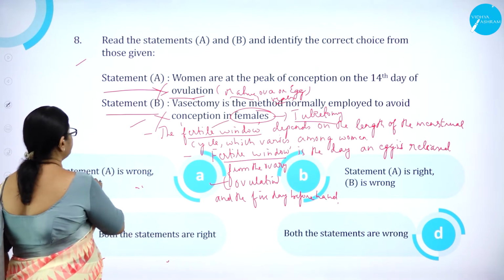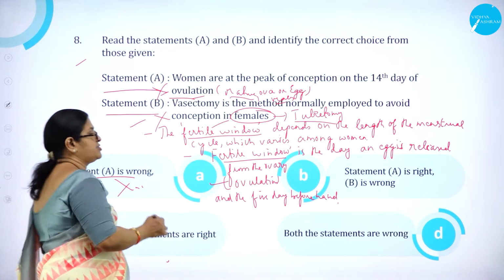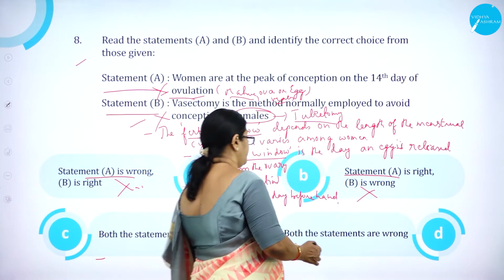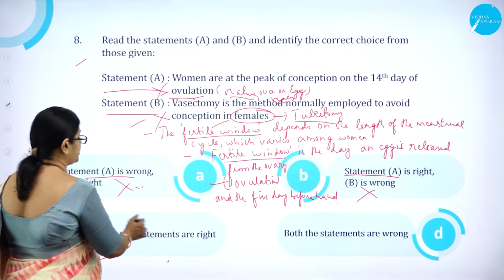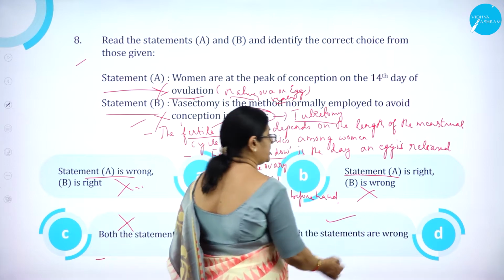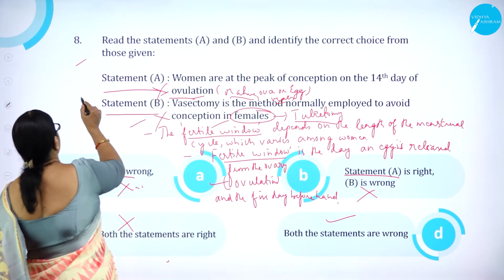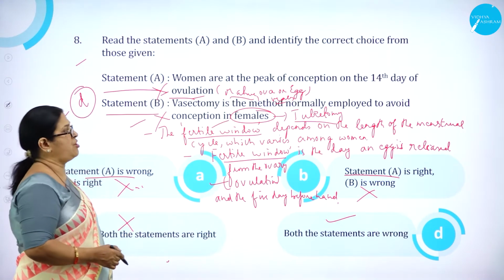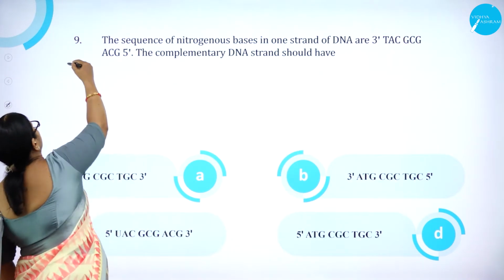Option A, statement A is wrong, B is right, is wrong. Option B, statement A is right, B is wrong. Option C, both the statements are right, is wrong. Option D, both the statements are wrong, is correct. So option D is the right answer. Both the statements are wrong. Moving on to question number 9.